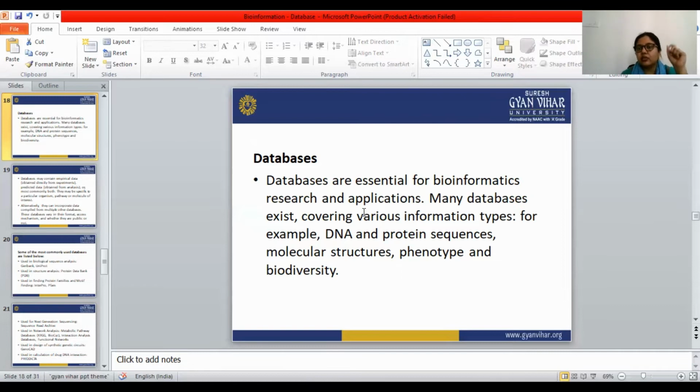In the DNA and protein sequence databases, we can find each and every piece of information about DNA and protein sequences. In the molecular structure databases, we can find the structures of molecules. Phenotype and biodiversity databases are also there. So all the information is present in particular databases.